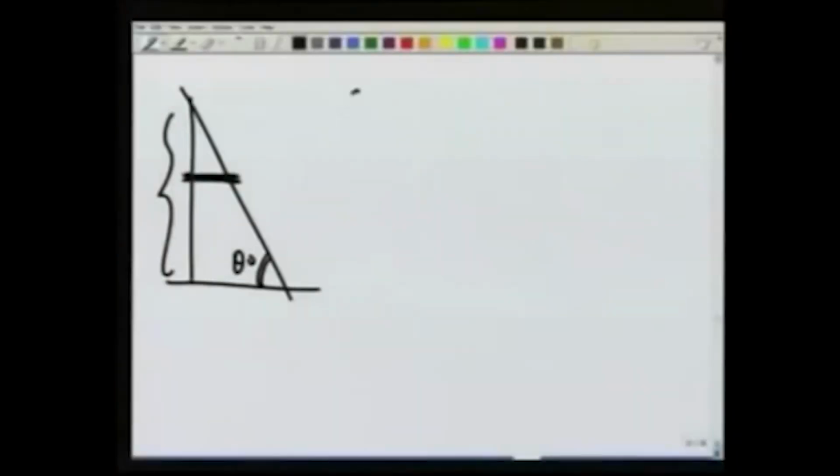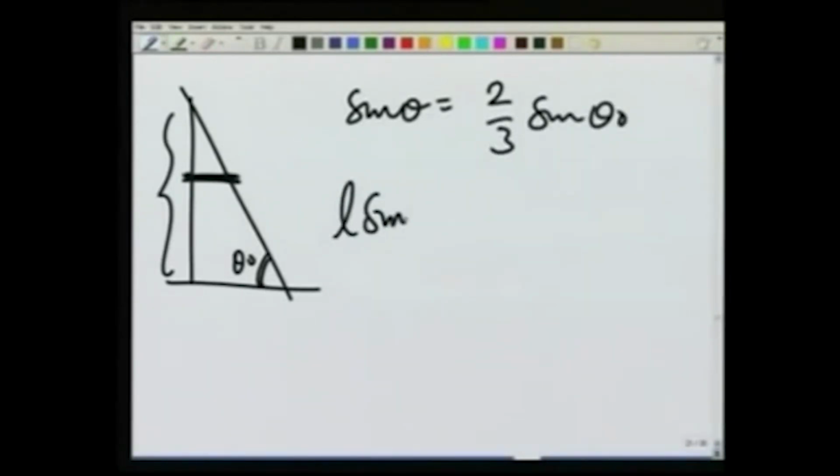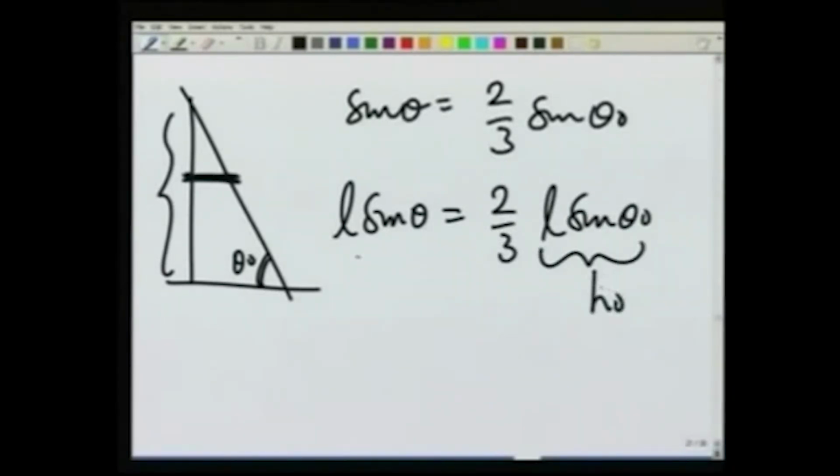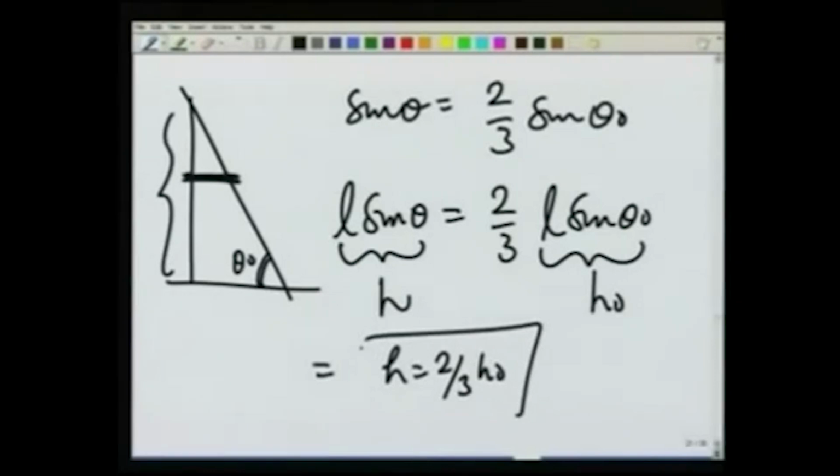So, sine theta equals 2/3 sine theta 0, or L sine theta is equal to 2/3 L sine theta 0. L sine theta 0 is the initial height, and this is the height at which the ladder leaves the wall. So, at 2/3 the original height the wall and ladder separate.